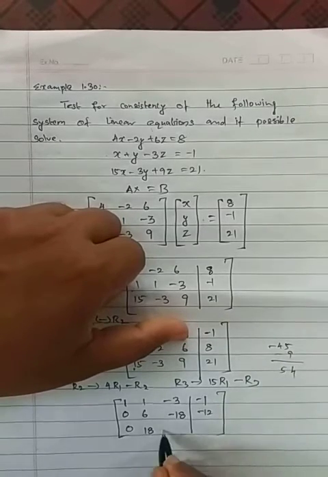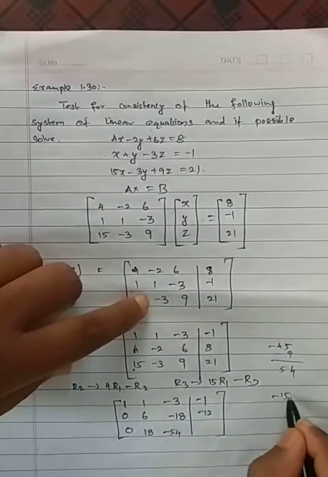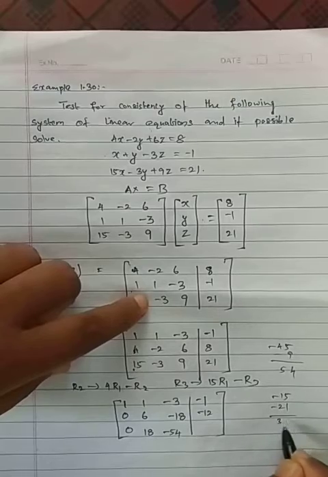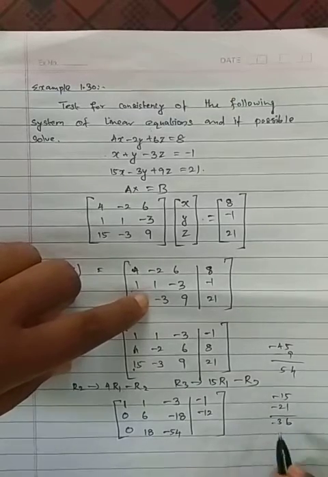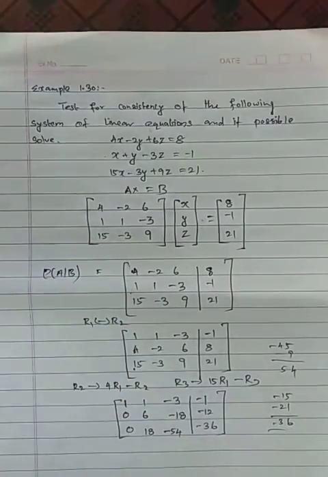Minus 54 will come. Here 15 ones are 15, so minus 15 minus 21, we are getting 36, correct? Minus 36. So we are getting minus 36. So the first task is over.